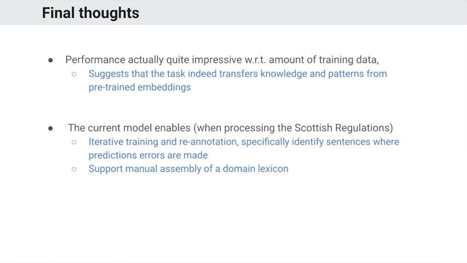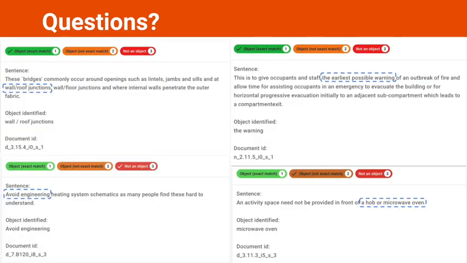So, final thoughts: the performance of our system is actually quite impressive with regard to the amount of training data, which suggests that the task indeed transfers knowledge and patterns from pre-trained embeddings. The current model already enables the manual assembly of a domain lexicon, and it also provides a way to do iterative training and re-annotation, specifically to identify sentences where prediction errors are made. So that brings us to the questions.